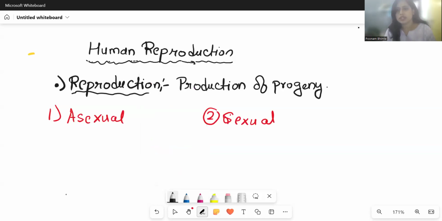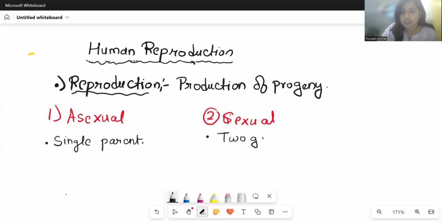See, when it comes to asexual reproduction, सबसे पहला जो point है वो ये है कि in asexual reproduction, single parent is involved. Whereas when we look at the sexual reproduction, here two parents in normal terms are involved, but actually two gametes are involved. Now, what are gametes? Gametes are sex cells which are going to form the zygote.